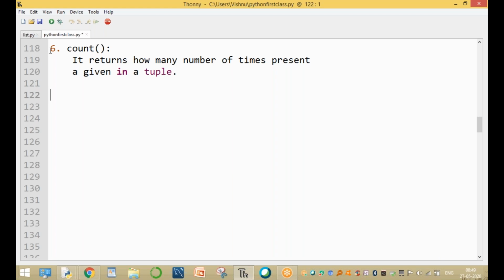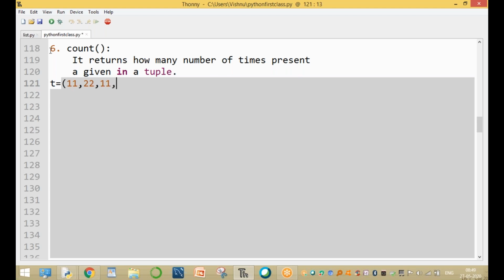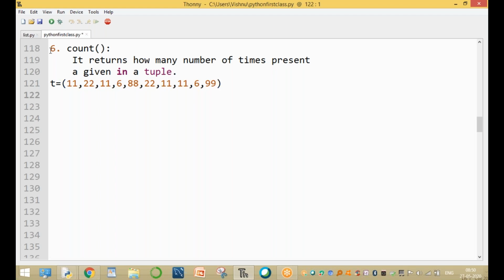For example, t equal to 11, 22. For example, 11, 6, 88, and 22, 6. For example, 11 and 11. For example, 6 and 19. It is a tuple. How many number of times is a given element present in a tuple? For example, you take 99. 99 is present only one time.